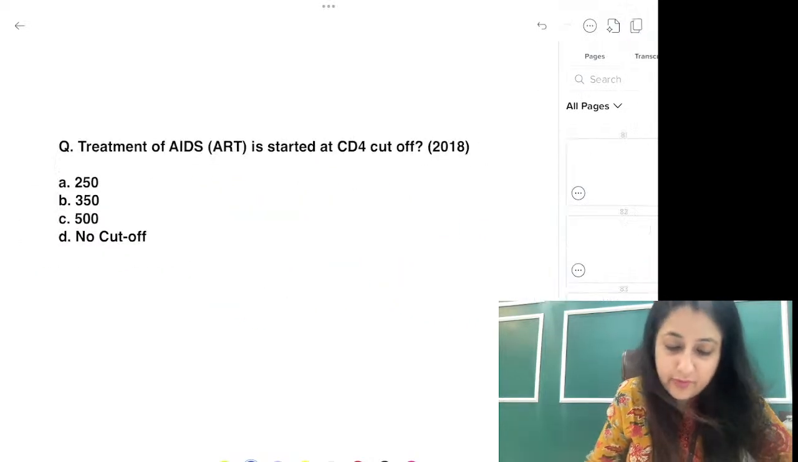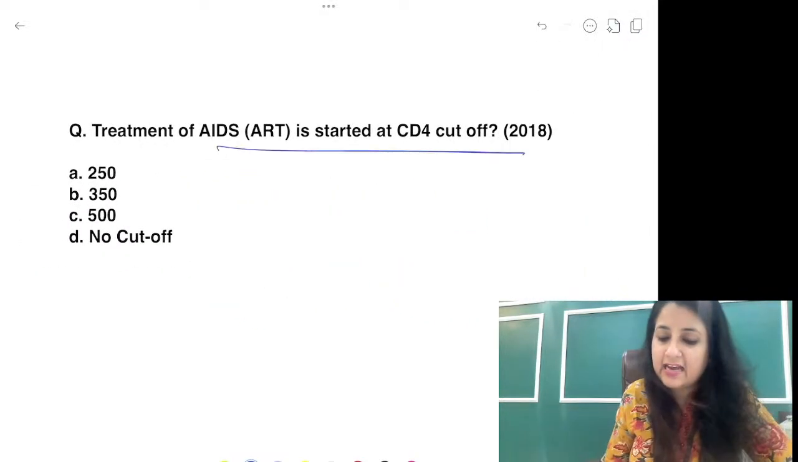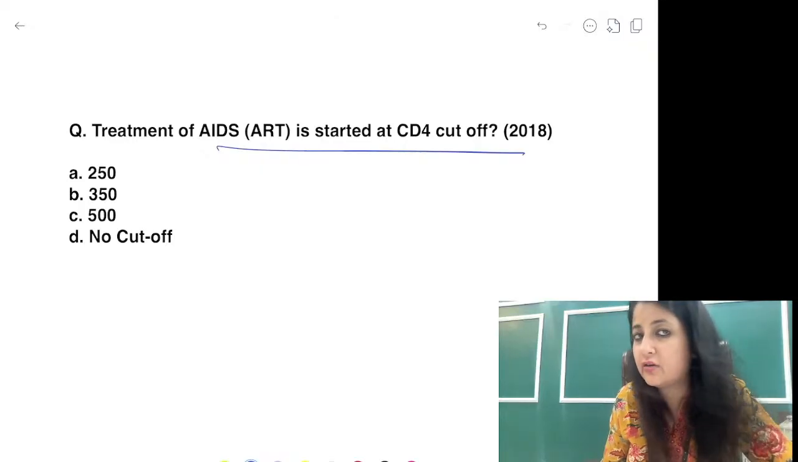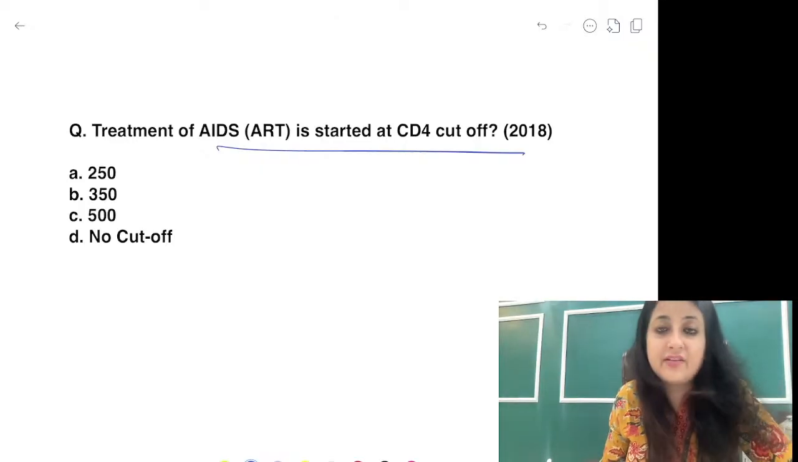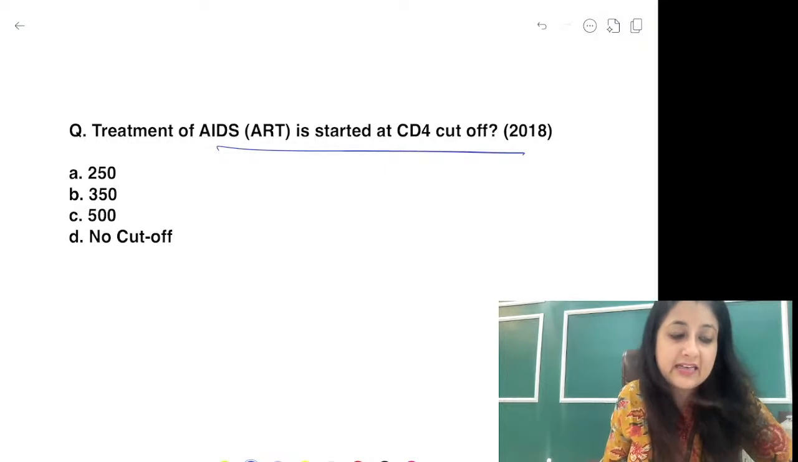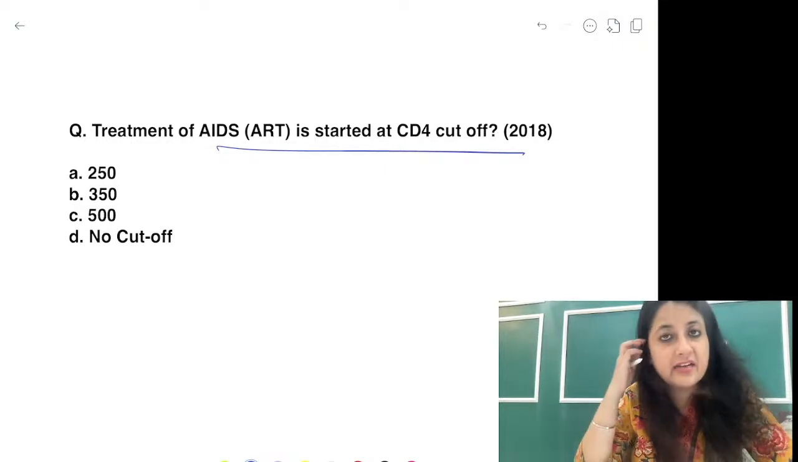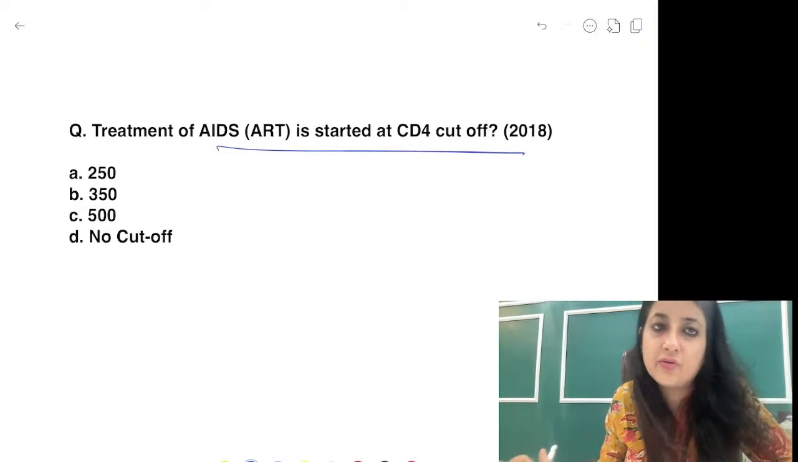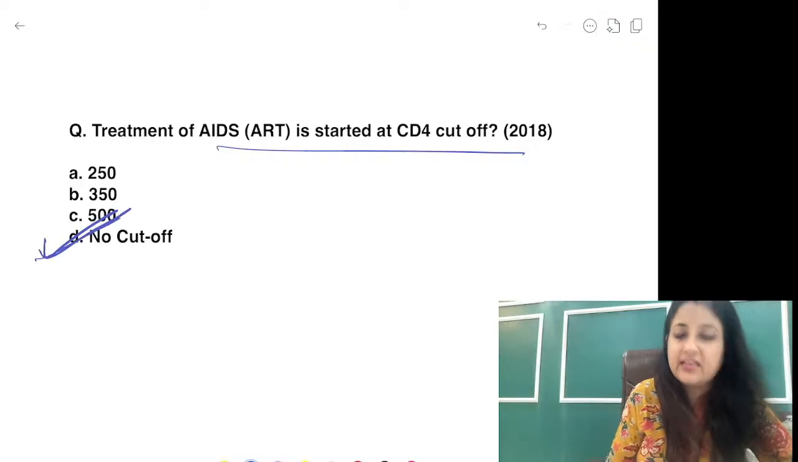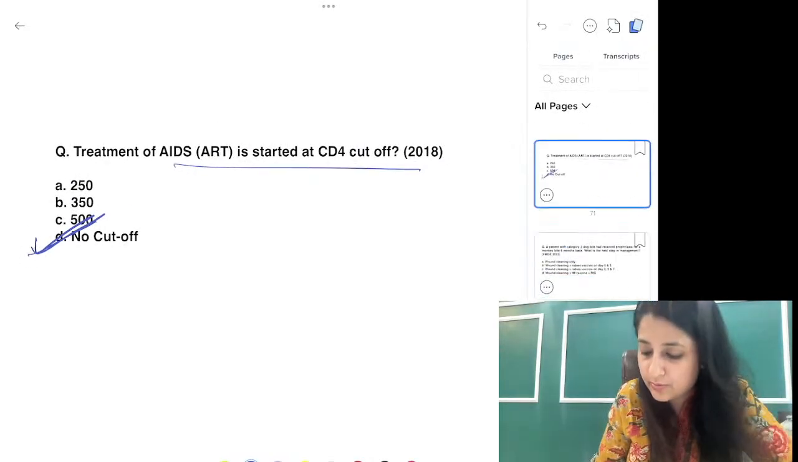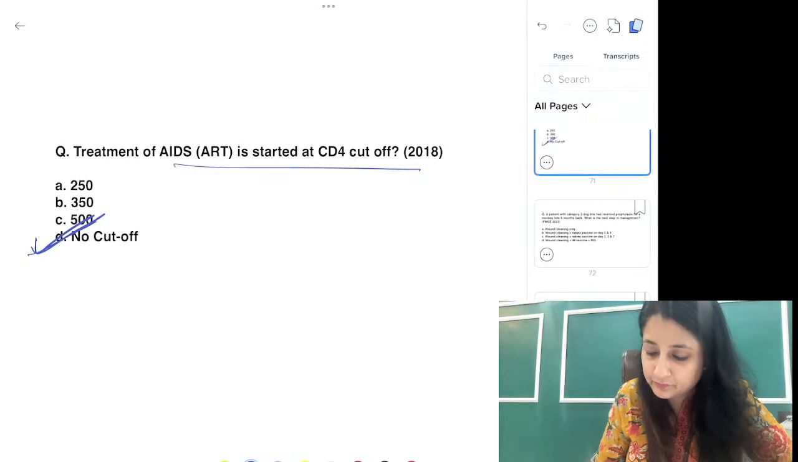Okay, last couple of questions. Treatment of AIDS, ART started at CD4 cutoff: 250, 350, 500, no cutoff. When do you start ART, guys? When do you start ART, everybody? ART is started irrespective of CD4 count. So there is no CD4 count and we will go with TLT.